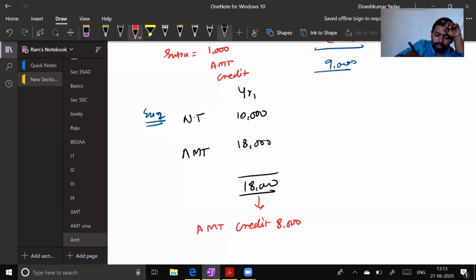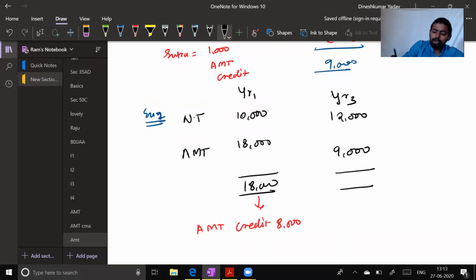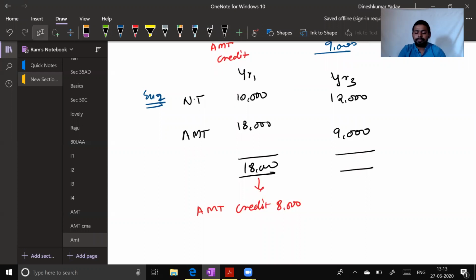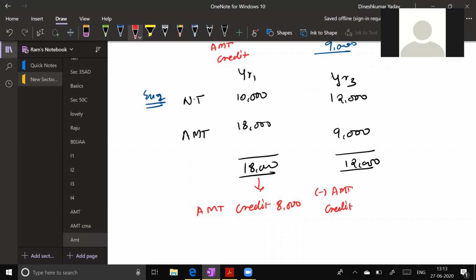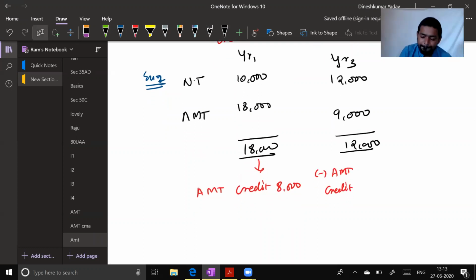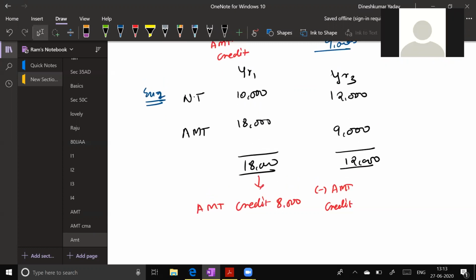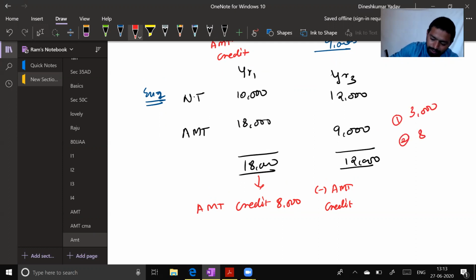And maybe in the third year, my normal tax liability is 12,000 and my AMT is 9,000. Now what should I pay? Normal tax or AMT tax? Normal tax, 12,000. But while paying normal tax, we subtract AMT credit of 8,000. But how much AMT credit can I subtract here? Come on, tell me. 3,000 or 8,000? First 3,000, second 8,000.